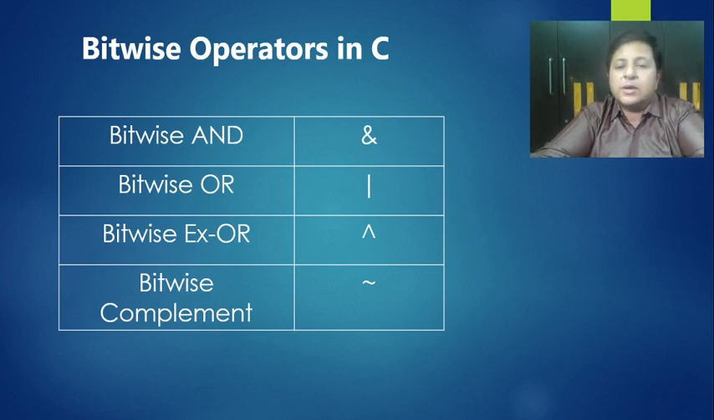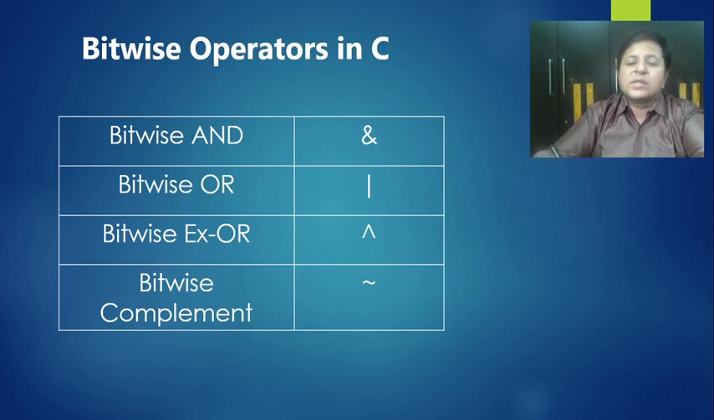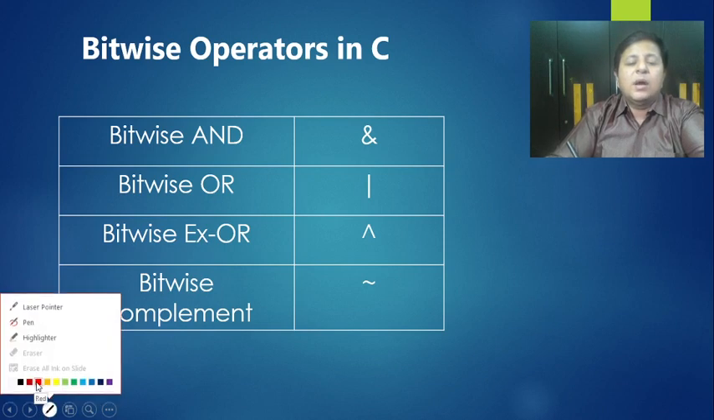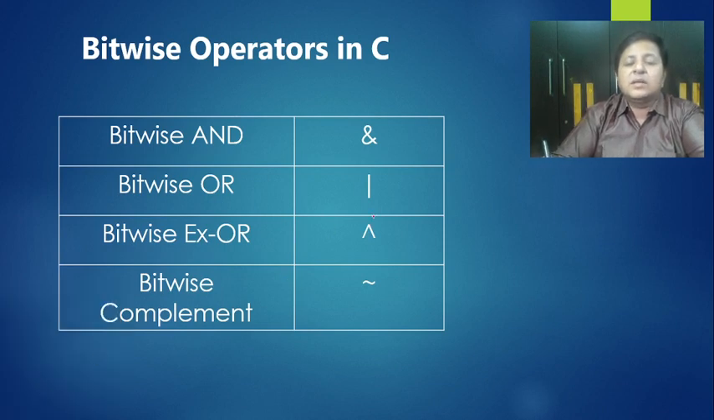So what are all the bitwise operators we have? Bitwise AND: if you remember, for logical AND it was a double ampersand, and for bitwise AND it's a single ampersand. Bitwise OR, again a single vertical line. Bitwise XOR uses this sign, which is called the circumflex sign, whereas for bitwise complement what we use is the tilde sign. So this is bitwise XOR and this is bitwise complement. Right? So these are the operators.